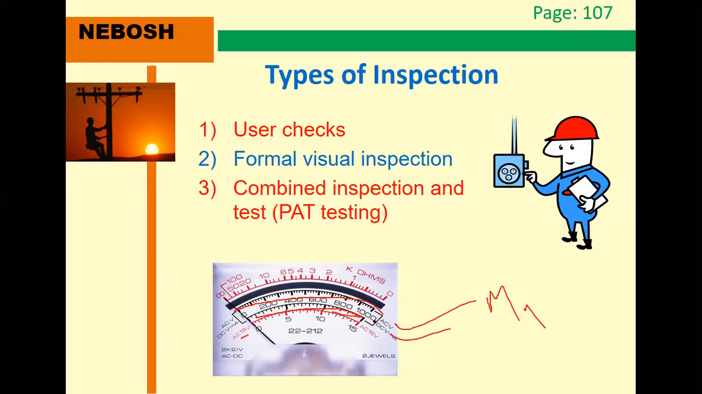PAT testing is nothing but portable appliance testing. This type of testing is used in the United Kingdom. Every time you check the equipment, you check how much voltage is coming and whether it is proper, with visual inspection for any loose wire. And for combined inspection, PAT testing, portable appliance testing, this type of portable equipment is checked for how much voltage and everything.